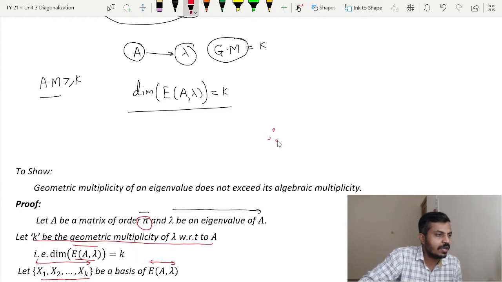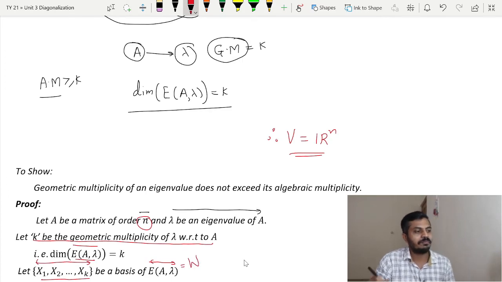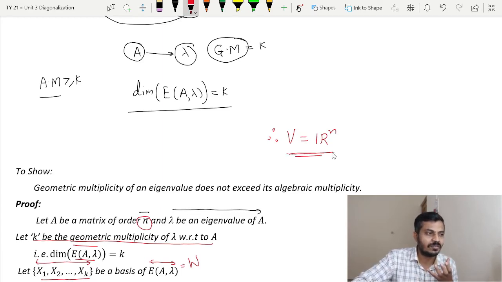Therefore over here our V is nothing but R raised to n, and W is nothing but E of A lambda, that is the eigenspace. Remember, we have already shown that the eigenspace is a subspace. So now this basis of E of lambda can be extended to a basis of what? V, that is R raised to n.